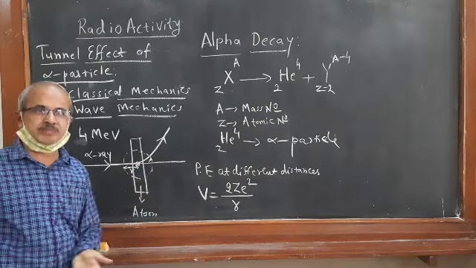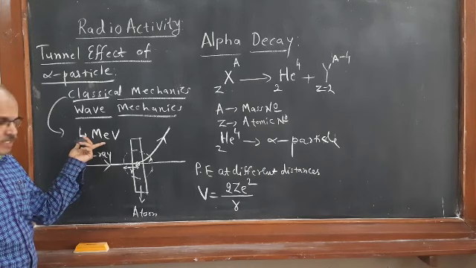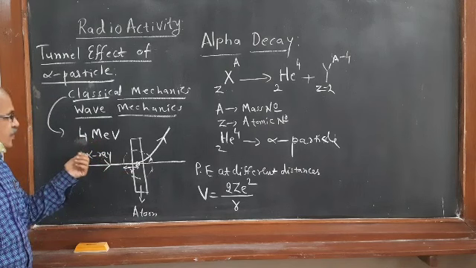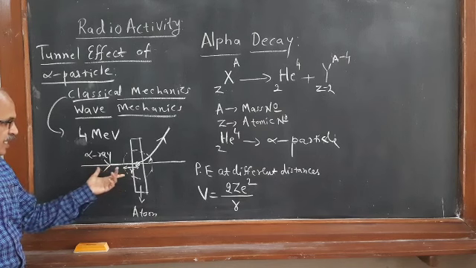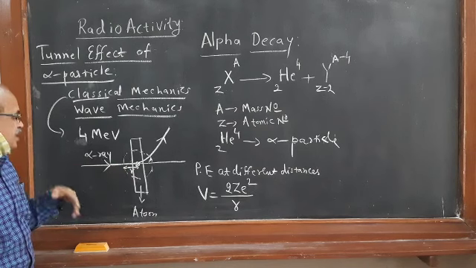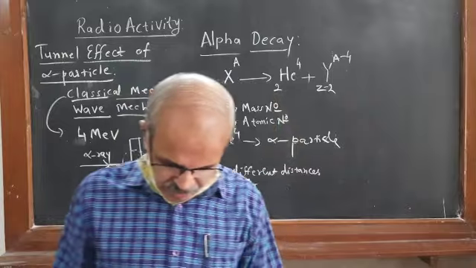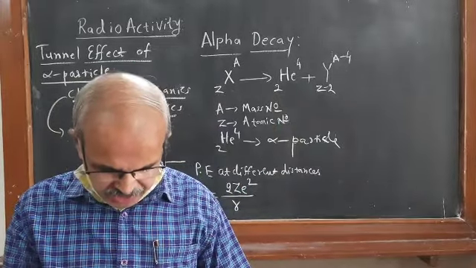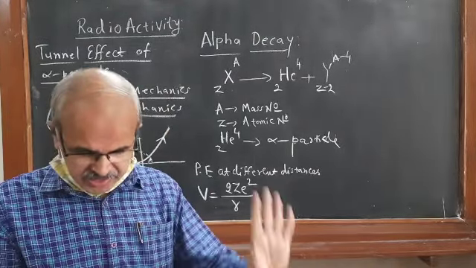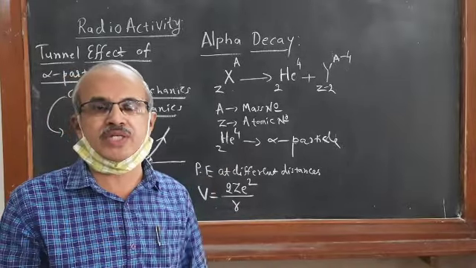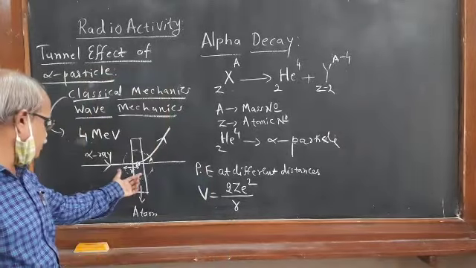Initially the alpha particle's energy is very large, of the order of MeV, but as it approaches it goes on decreasing. From this equation we can say that when the alpha particle approaches the nucleus, its potential energy first increases, and reaches a maximum value at a certain distance.